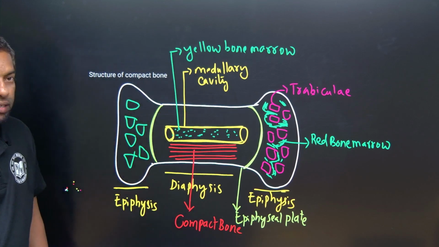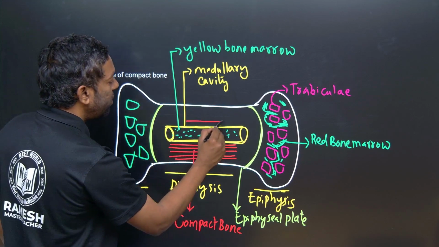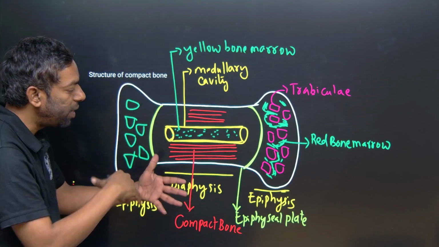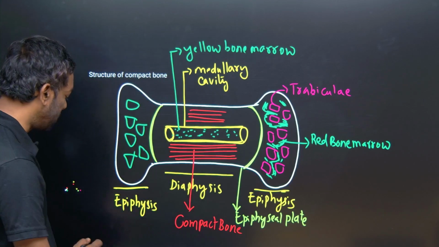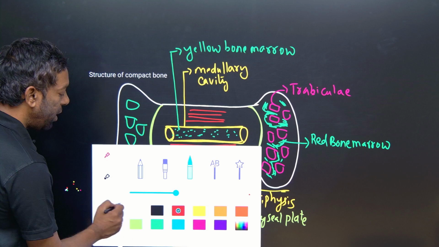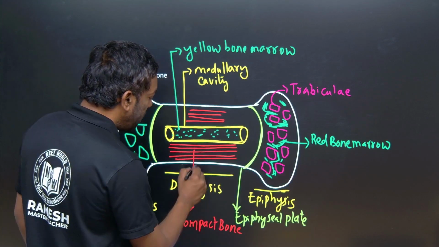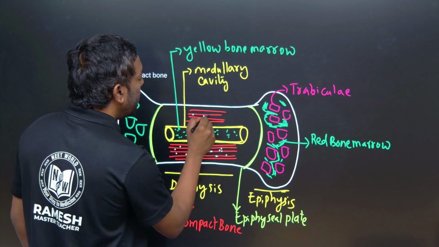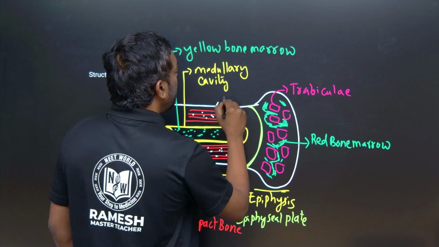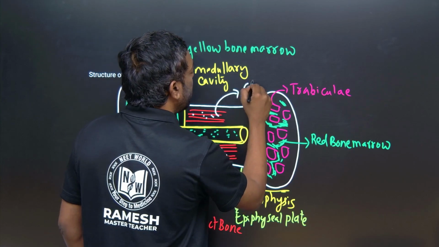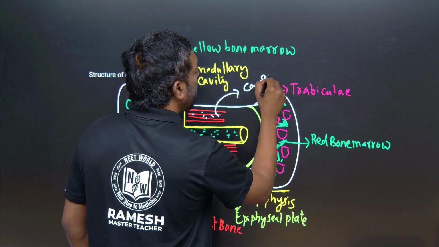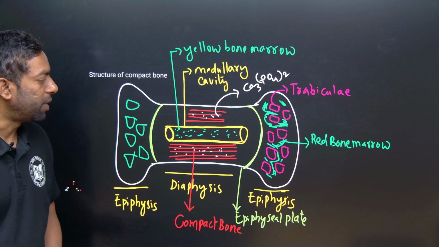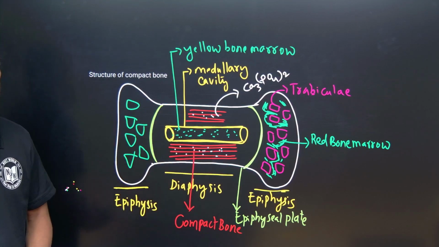This is also compact bone around the medulla. Around the medullary cavity, it is compact bone. Compact bone is filled with a mineral, calcium phosphate, Ca3(PO4)2. This is the compact bone, guys.